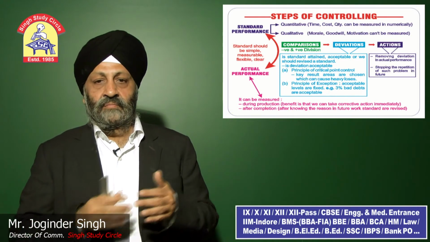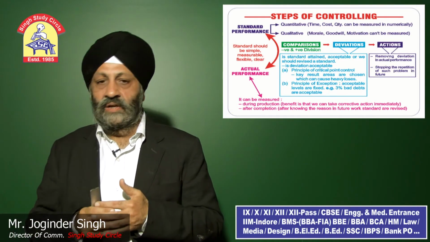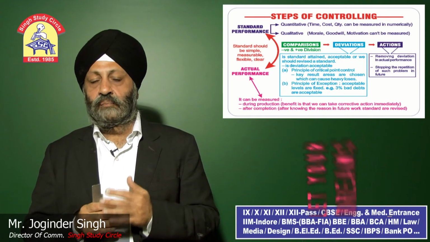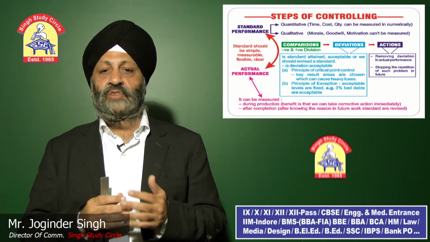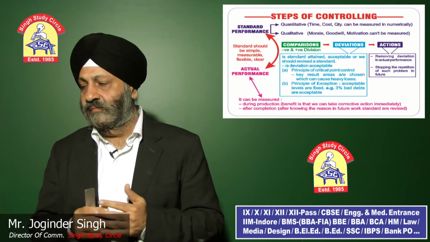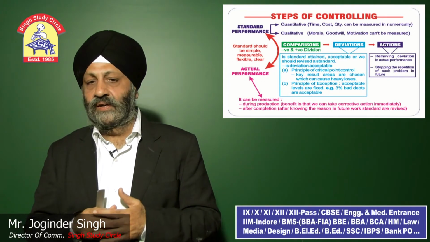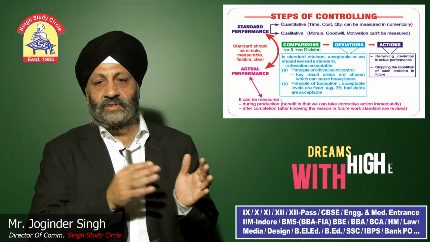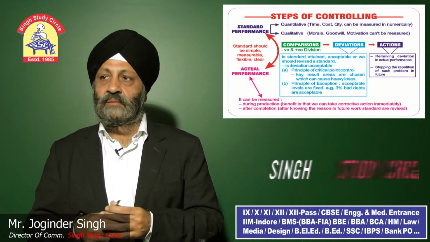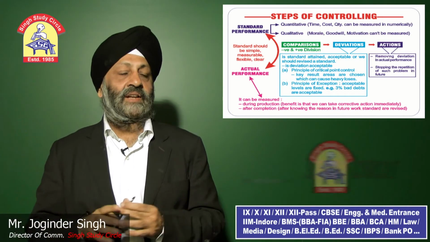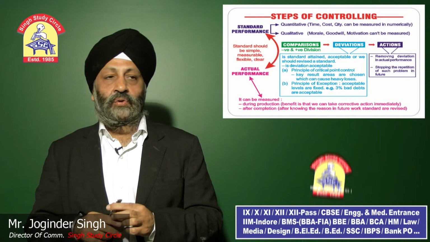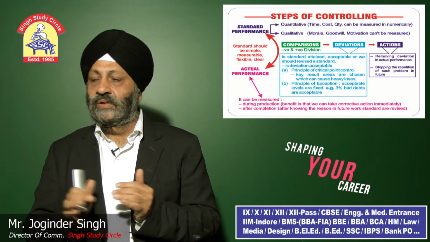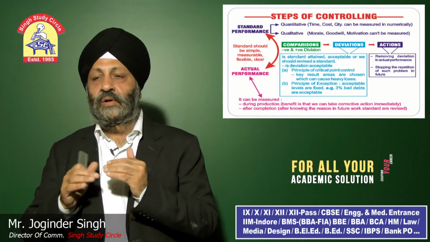To understand it, we have to follow two rules, two definitions, two questions are coming on the basis of this. One is the principle of critical point control, and second is the principle of exception. What is the meaning of the principle of critical point control? Key result areas are chosen which cause heavy losses. For example, if I want to control, everything cannot be controlled. So what we do, we only see what are the important areas which can be controlled. That is called the principle of critical point control.